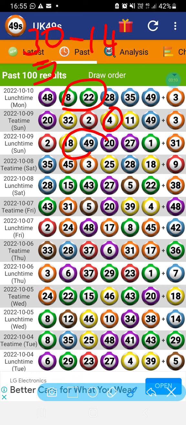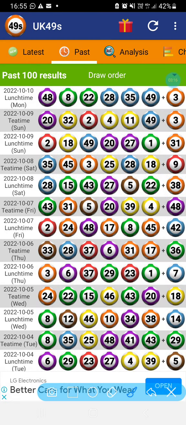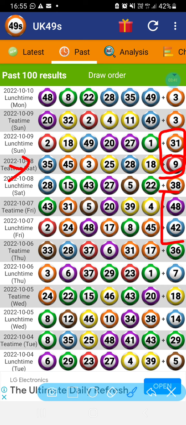What else do I have again? I've got other calculations, but because of time, I'm going to just rush. Right? Check this one here. This one, the Teatime bonus must be on top, right? Remember, we used to do this one. 48 minus 42 is a 6. We don't have a 6 here. 48 plus 42, it's a 90. There's your 9 there, right? All right, and then this two, 9 plus 31 plus 9, it's a 40. No, not this two. My apology. So we're gonna do this two, because if you go back there, you'll see it happens.